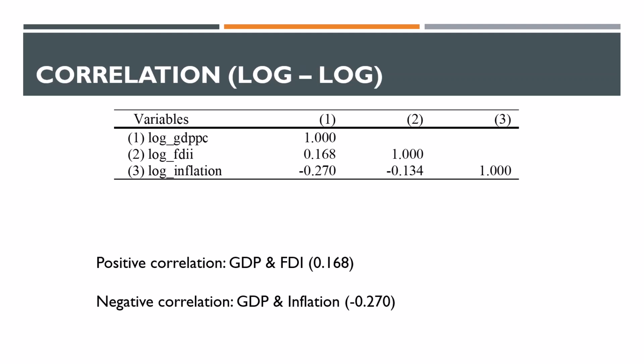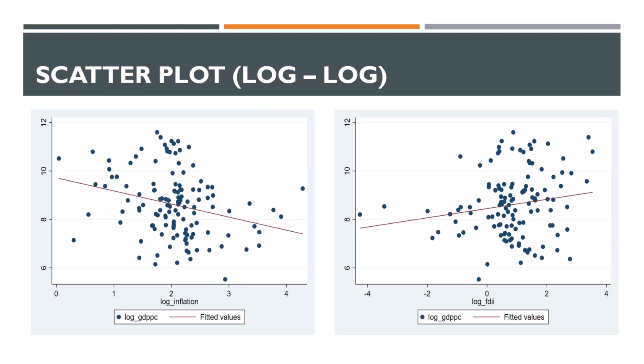To better understand the further effect, I have taken the logarithmic model, and the logarithmic model also shows the positive relation between foreign direct investment and GDP per capita, and negative correlation between inflation and GDP per capita. Scatter plot shows the same relation. Inflation has a negative slope, while foreign direct investment has a positive slope.